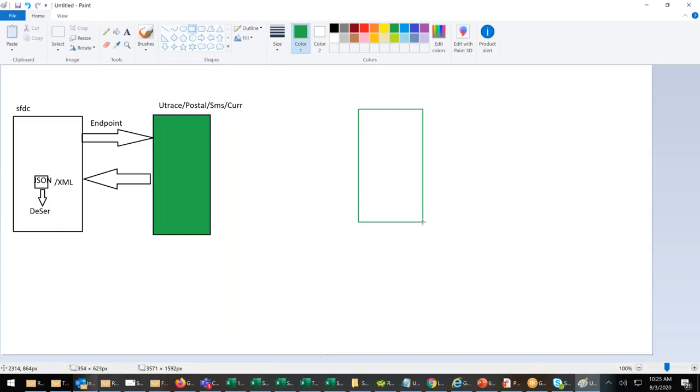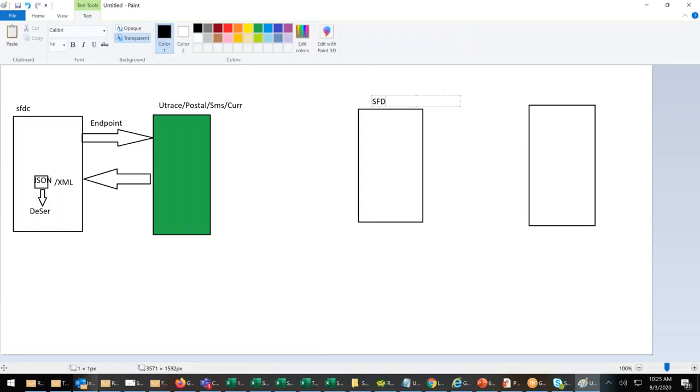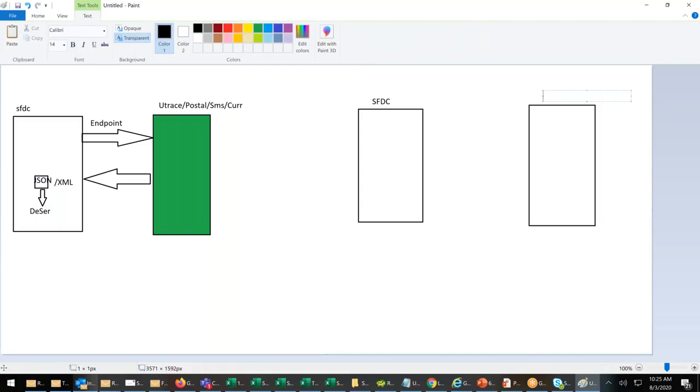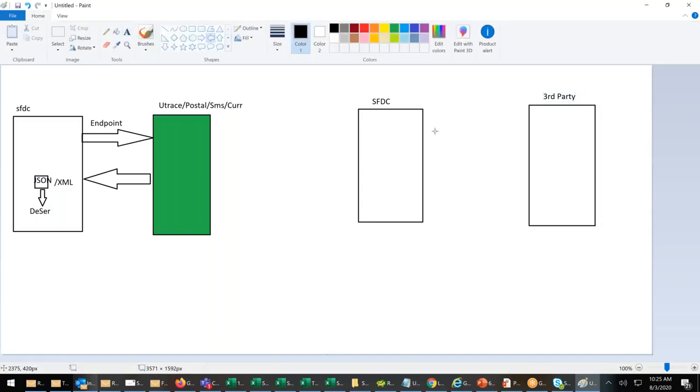Now again, the same situation, but this is a different situation where I don't have any control. I have complete control on SFDC because that's what I am in. Here it is a third party system. Now this time, the third party will request us.